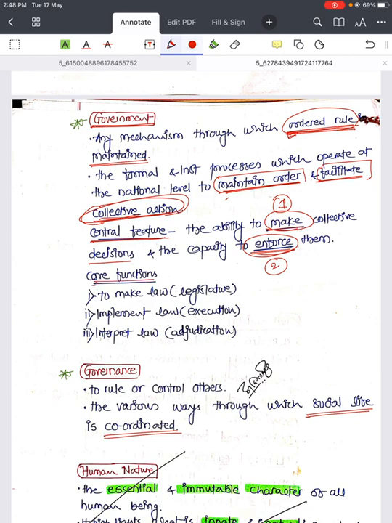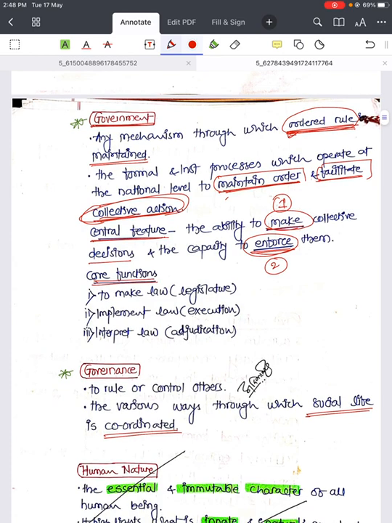Core functions of the government. What are the core functions of the government? Everyone knows: to make the laws, that is the legislature; to implement the laws, that is the executive function; and then to interpret law, that is adjudication. These are the three important ones. Again, interpreting the law, adjudication, is an important function of the government. It is not a function of the judiciary only, it is a function of government.